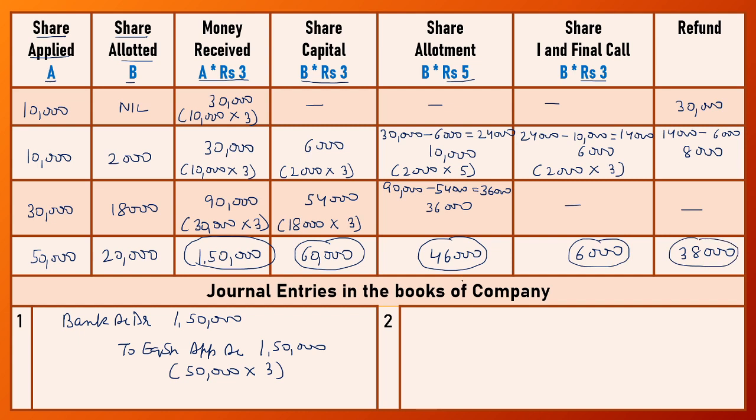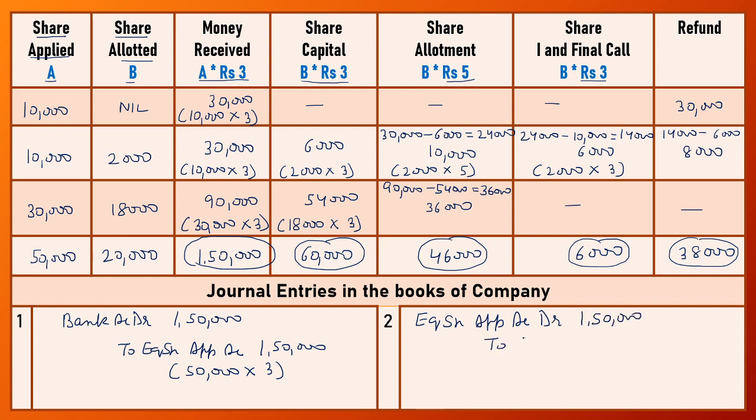Now when we transfer this 1,50,000 amount, first we debit equity share application account. So our second entry is equity share application account debit, amount is 1,50,000.